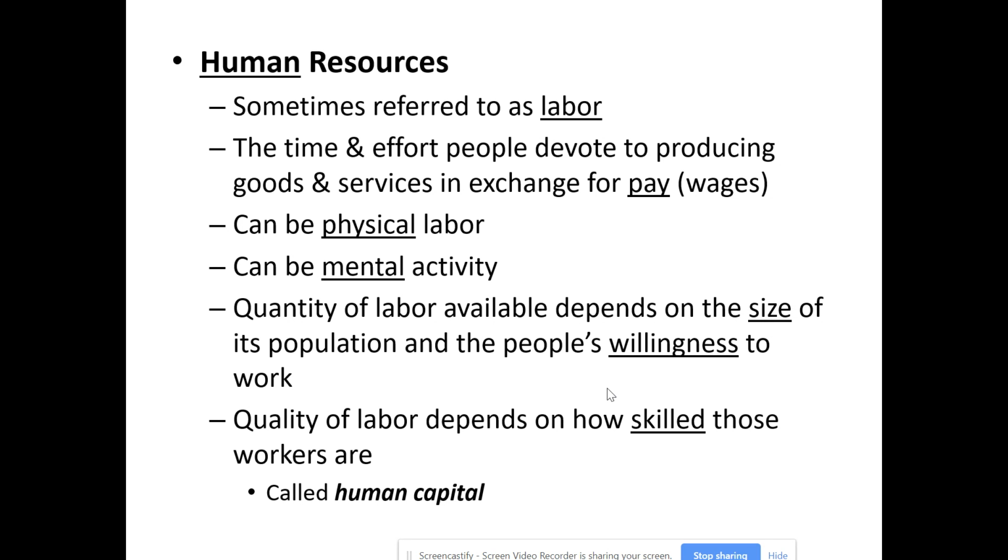The knowledge, skills, and abilities that a worker brings to the workforce are referred to as human capital. You're going to hear that referred to a lot throughout your adult life. That's just what you bring to the table in knowledge, skills, abilities, and experience that will be of benefit to a potential employer. So there's a quantity of labor and a quality of labor that are part of the human resources.